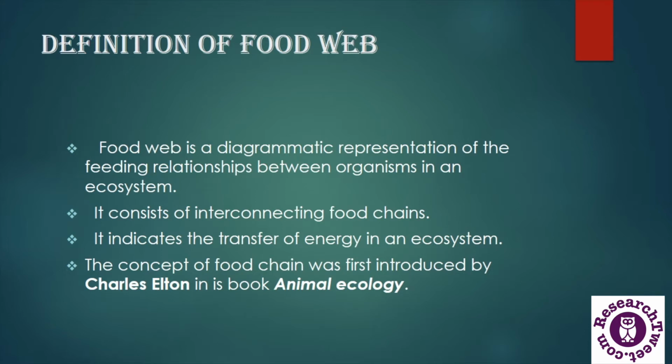A food web consists of many food chains. We know that food chains are linear sequences which show the transfer of energy and feeding relationships between organisms. So basically, a food web is the connecting link between many food chains of a particular ecosystem, and it indicates the transfer of energy in an ecosystem and the connectance between various food chains.